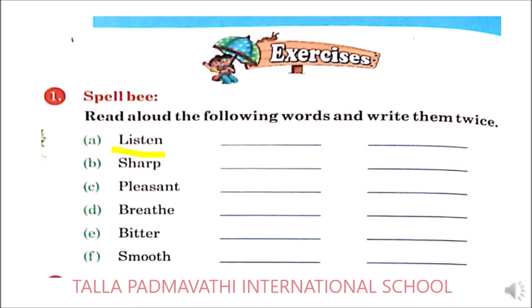So the first word is listen. Next it is sharp, pleasant, breathe, bitter, smooth. Once again I'll repeat for you. It is listen. Read along with me. Sharp, pleasant, breathe, bitter, smooth. So these are the words which you need to write twice.